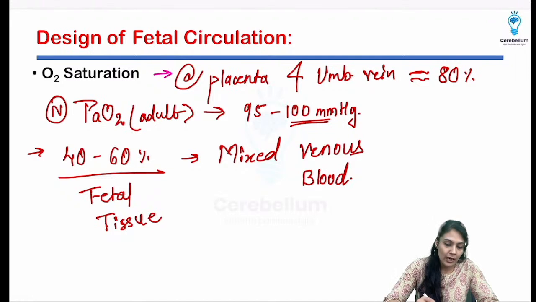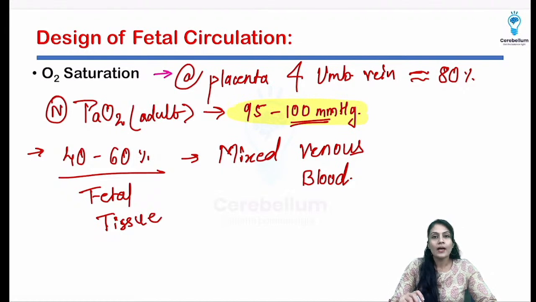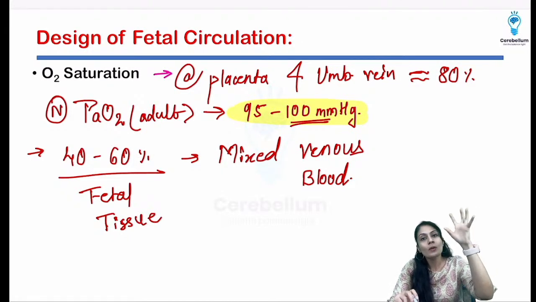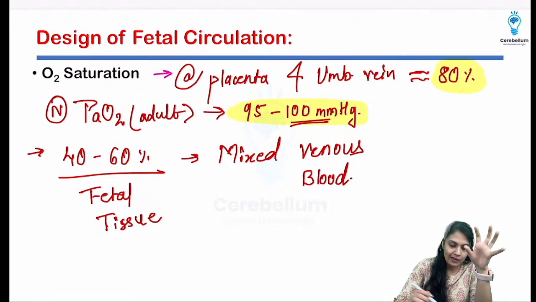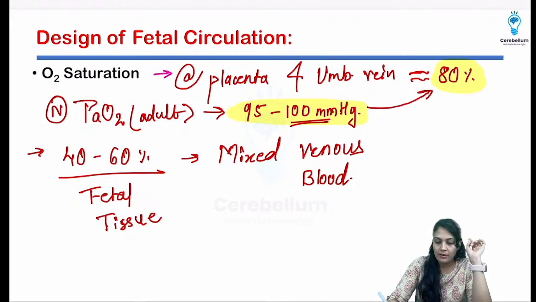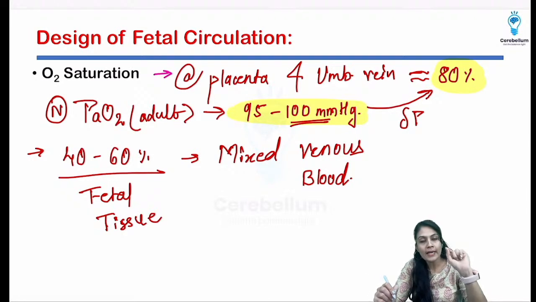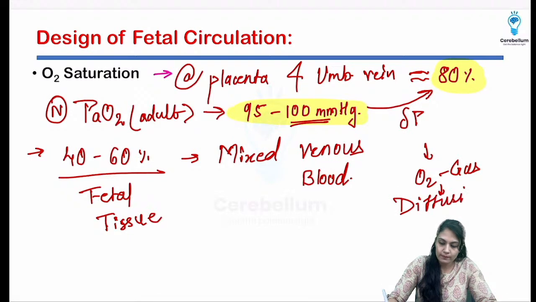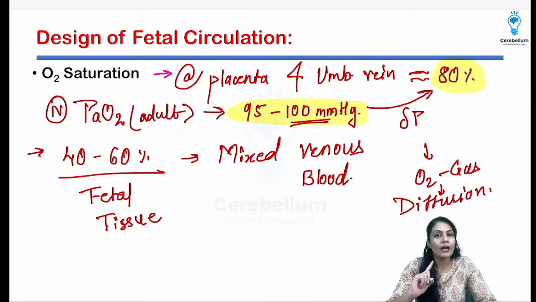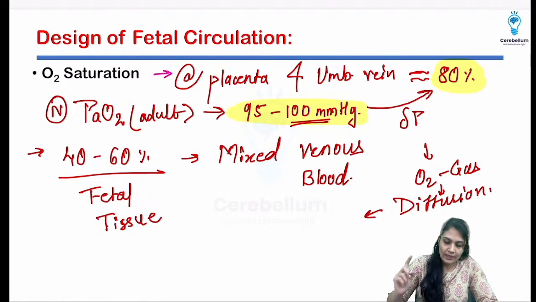Understand, we're talking about the adult. In the adult it is 95 to 80, and the mother is the adult human being, right? There should be at least a gradient of 15 to 20 present. So we can write there is a delta P that should be there, because oxygen is a gas and it goes via diffusion.